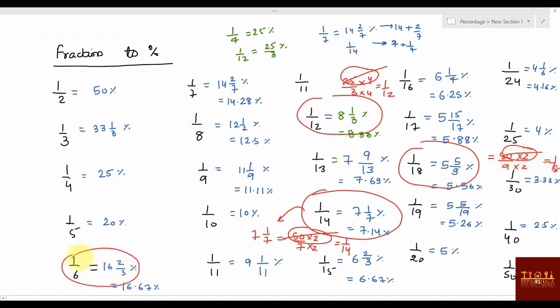So check for this 16. So this is 50 by 3 into 2. How much you are getting? 1 by 6 after cancelling. Why we are cancelling this? It's very simple. When you are talking about 16 2 by 3 percentage, it means per 100. Per 100 means it will be 100 here, 100 cancel. That's why we are cancelling. And that's how you can remember the values. But this is just a basic one. You should know little advanced values also that are actually used in our questions. So I'll just tell you some basic values.